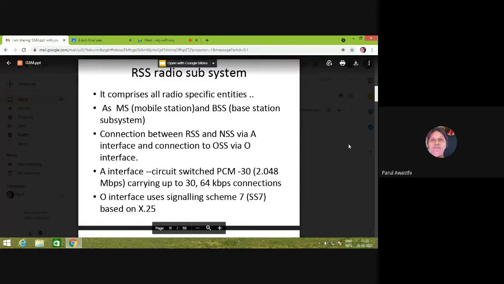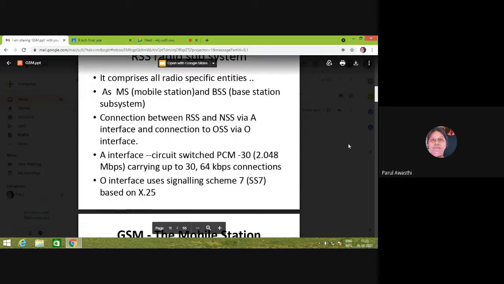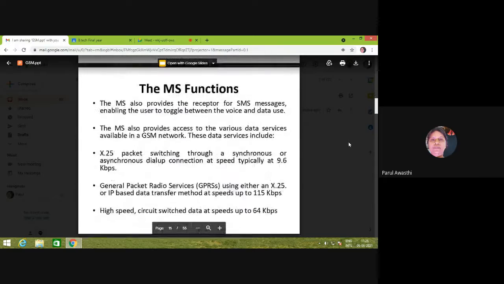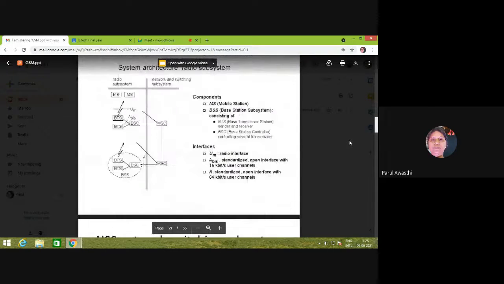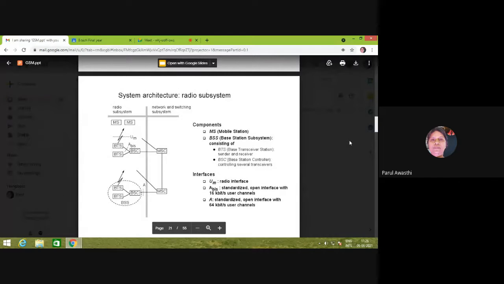In general, the first part of the RSS is your mobile station and the BSS, because they are connected to each other via an interface. Basically, we will first go to the diagram. This is the first part of the system architecture.